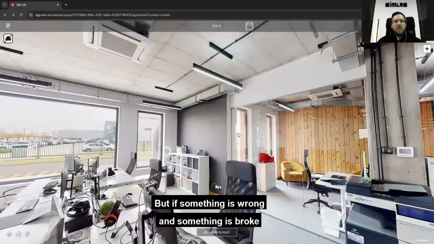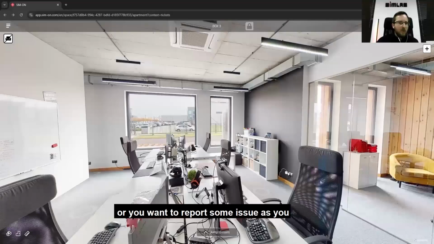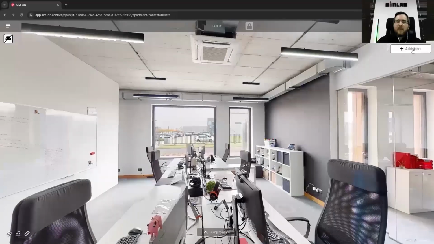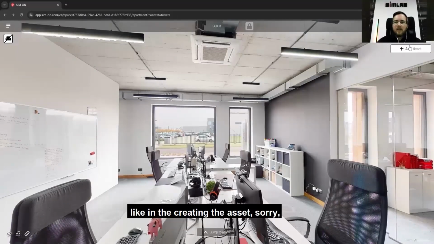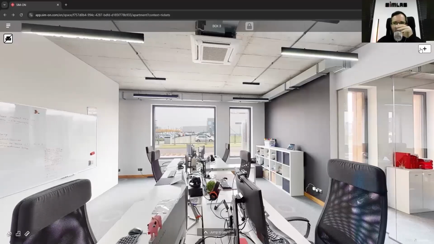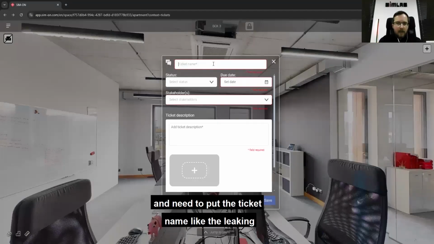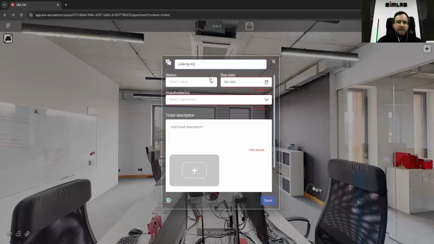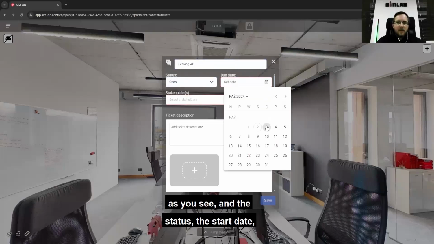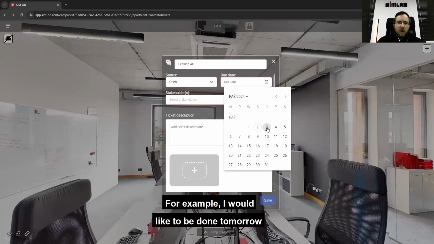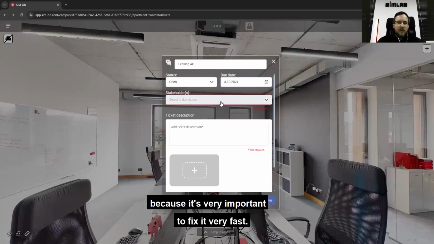But if something is wrong and something is broken, or you want to report some issue as a user to some facility manager or some maintenance guy, you can also create a ticket. And creating the ticket is very similar to creating the asset. It's only one click also, and you need to put the ticket name, like the leaking. You see, and the status, the start date, the due date, sorry. For example, I would like it to be done by tomorrow because it's very important to fix it very fast.